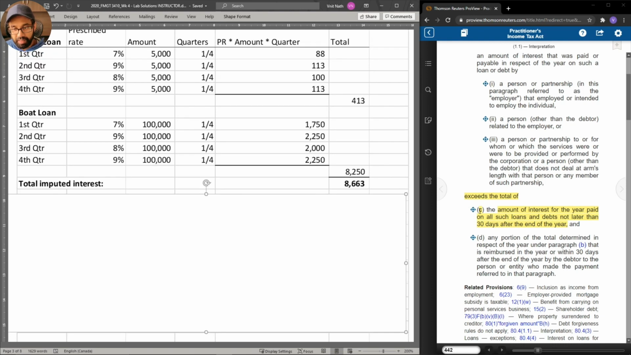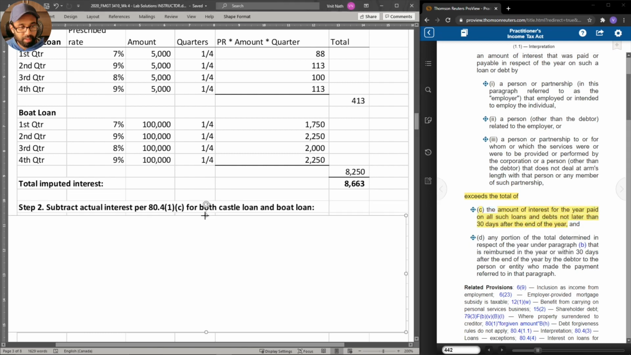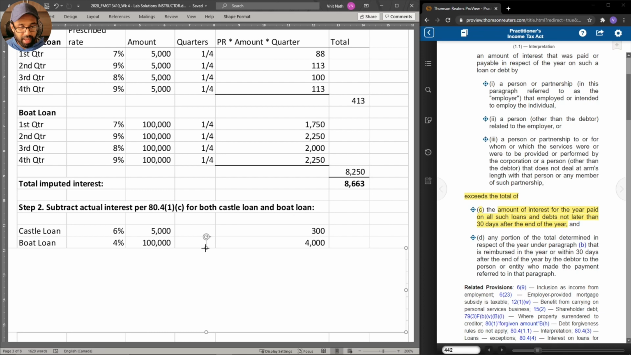Now we need to deal with C, which is actually subtracting the interest actually paid. So if we subtract the interest that's actually paid, it was 6% paid on the castle loan of $5,000 and 4% on the boat loan of $100,000. That would total $4,300 paid.